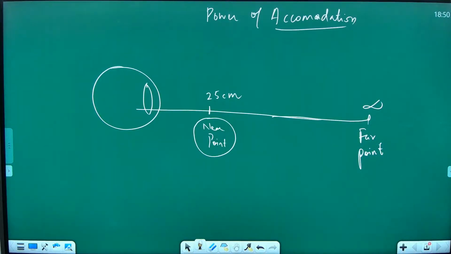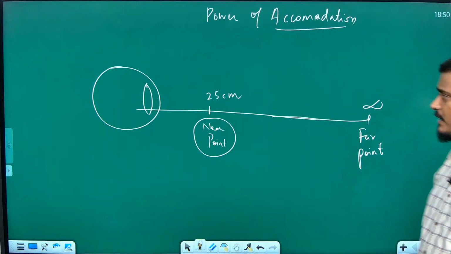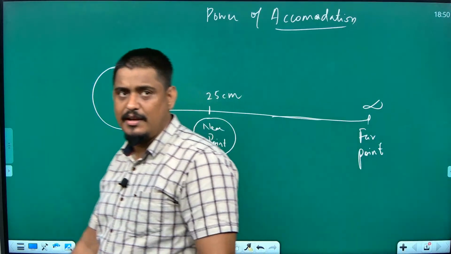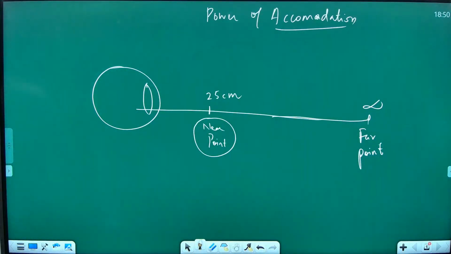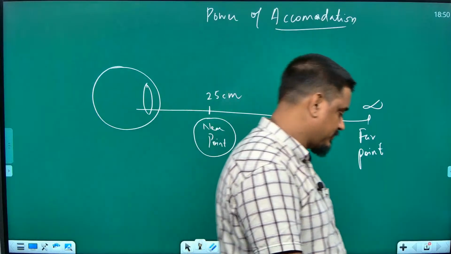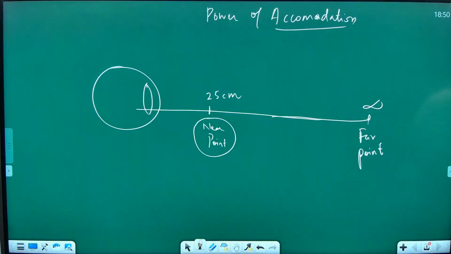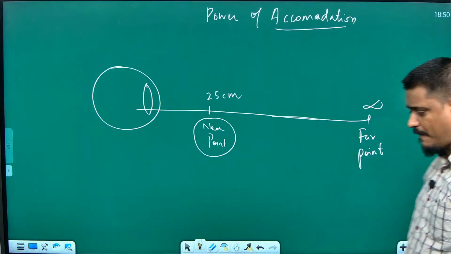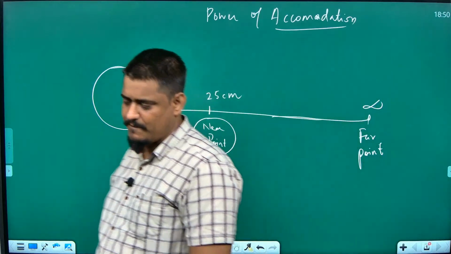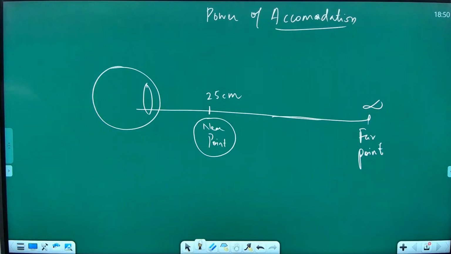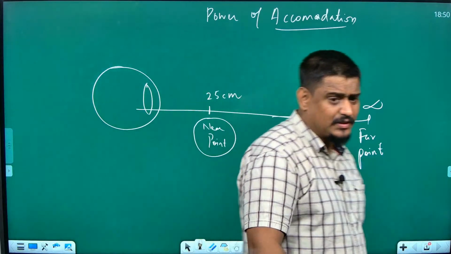I said that near point for a healthy human eye is 25 centimeter, and far point for a healthy human eye is infinite. Shall I proceed further? Now, please pay attention.